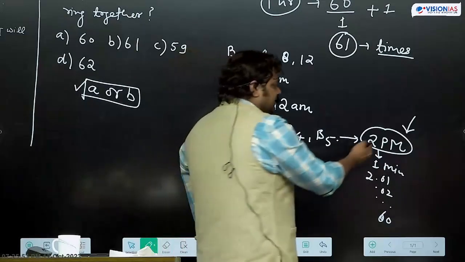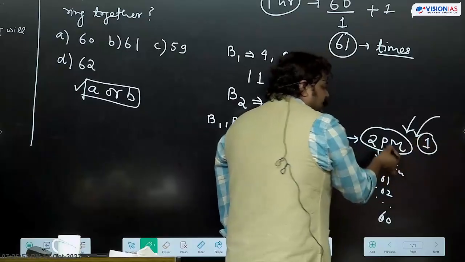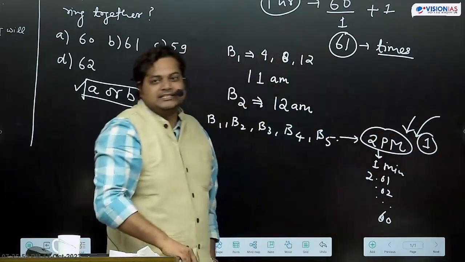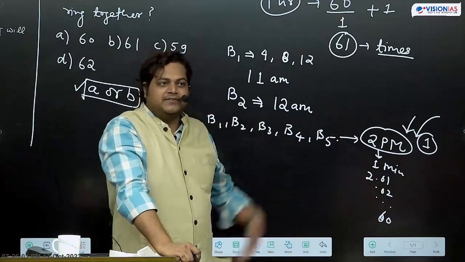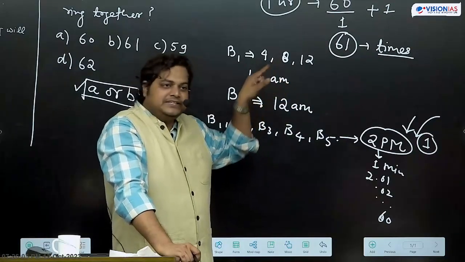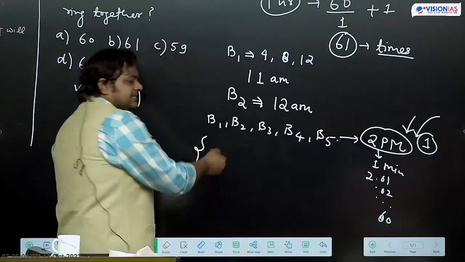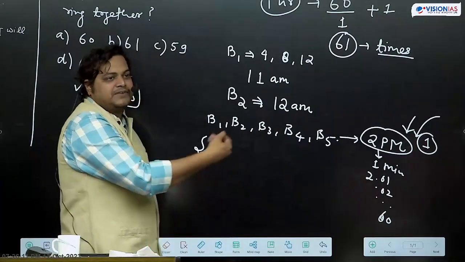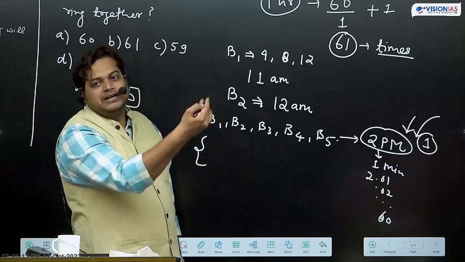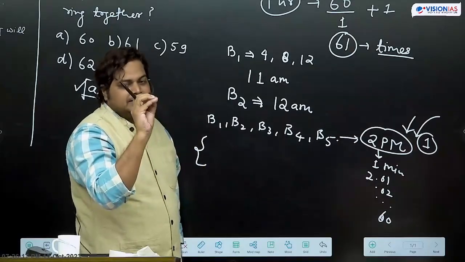So for this assumption, this one is added. This is one more time. 60 plus 1, 60. So after then what UPSC is doing, every time if these kind of questions are coming, bracket में they are writing कि starting point or reference point will not be counted. So this you can see in the questions.